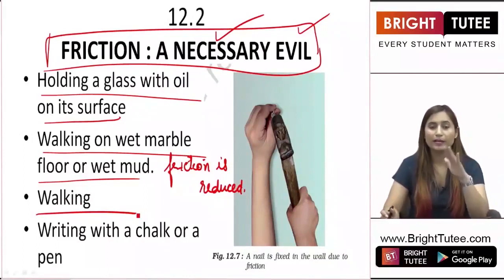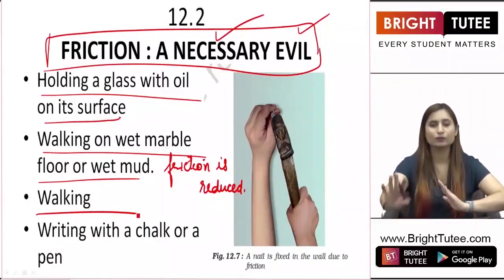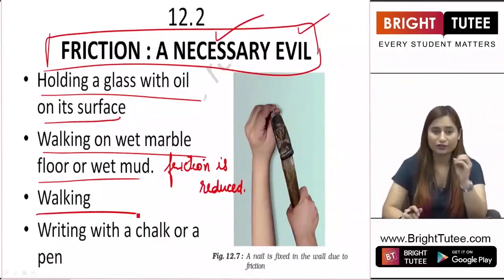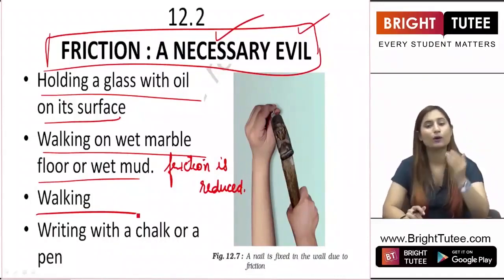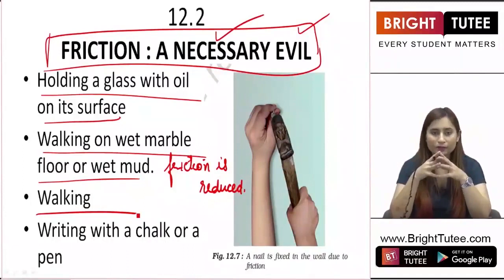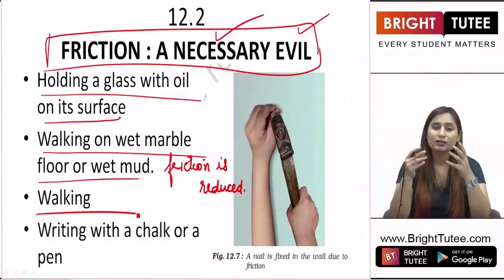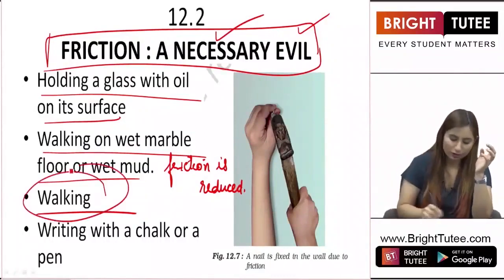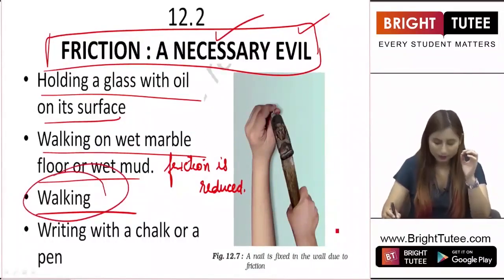Then walking is the best application of friction. When you walk, you are applying some force on the ground and hence you walk forward. Now if there is no friction, there is no force applied opposite to it, you will keep on moving, you will never be able to stop, right? Because the contact forces are not working. So in the absence of friction, walking is also not possible, right?